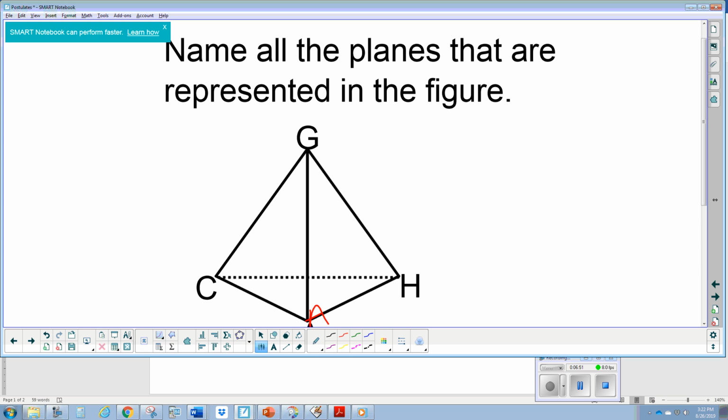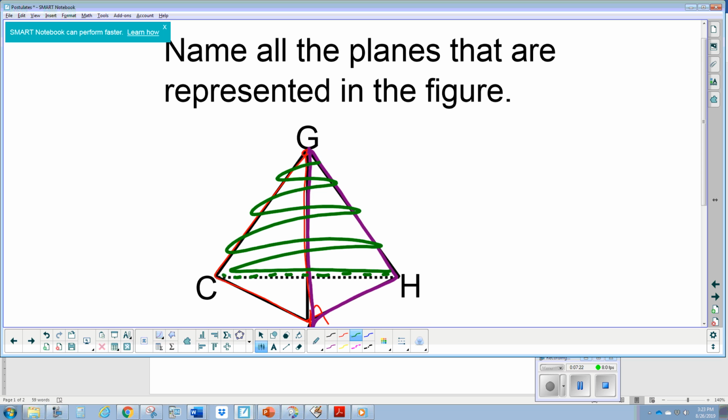Okay, so all 3 sides of the triangular base meet up here at point G. I'm going to just shade in the sides so that you can kind of imagine. This is one side. Here's another side, and these are both sides that you can see. But on the back, you see this dotted line. That indicates a side that's not visible. Okay, but it's all one side of the triangular pyramid.